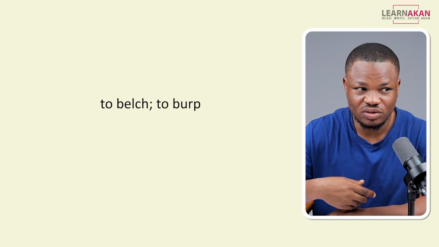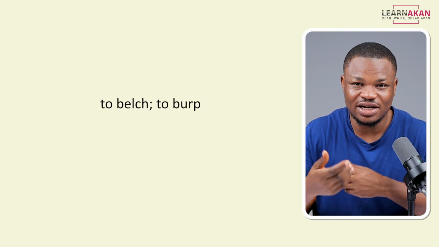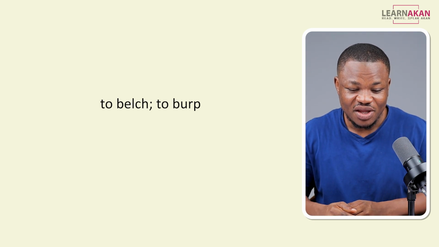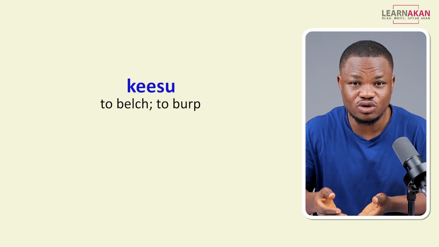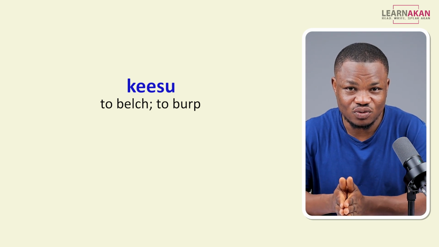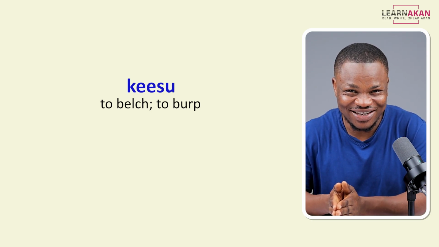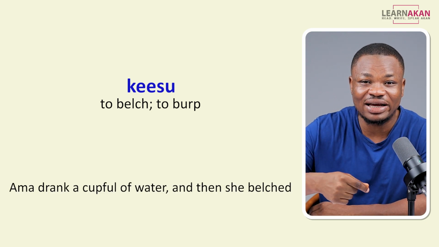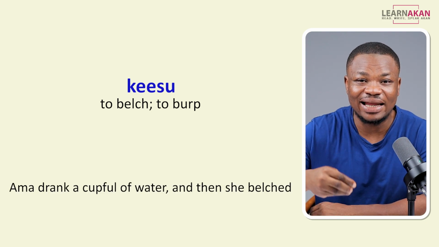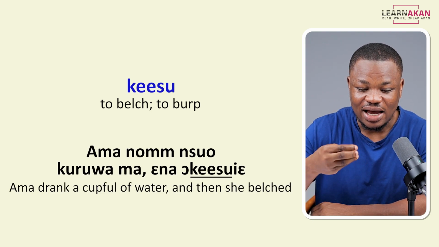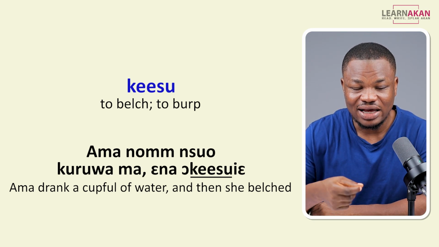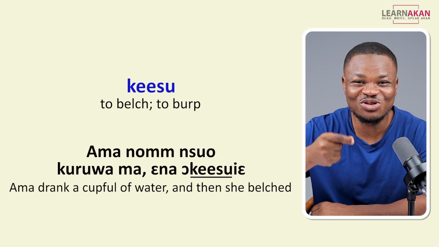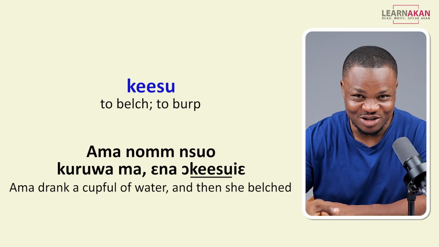For our next verb, we have to belch. So that thing that you do when, for example, you are done eating, right? For that, we have kesu. By way of an example, we can have Amma drank a cup full of water and then she belched. Amma num nsuo kru ama ena okesu ye.